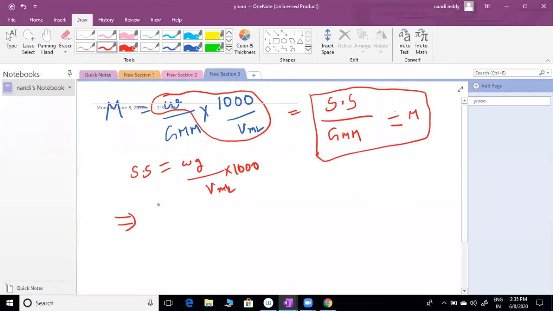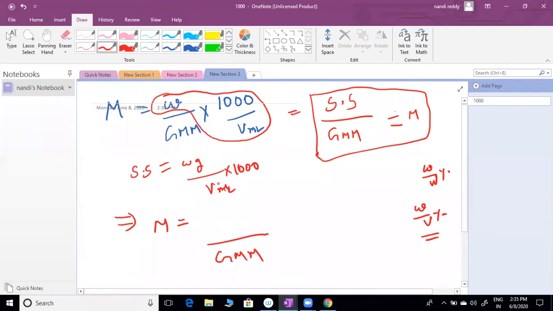Yesterday we gave molarity in terms of strength of solution, W by W percent and W by V percent. What is the relation? The gram molecular mass is common. In place of strength of solution, I can write W by V percent into 10. Is it correct? So this is the molarity in terms of W by V percent.